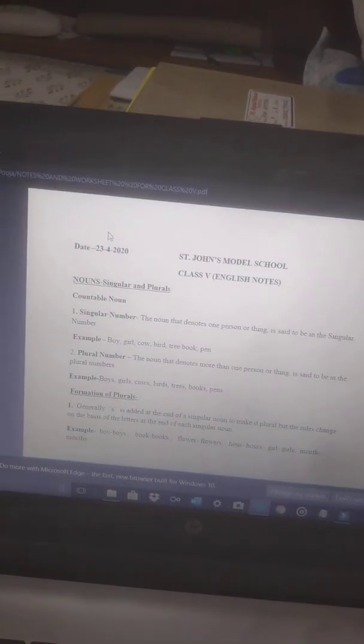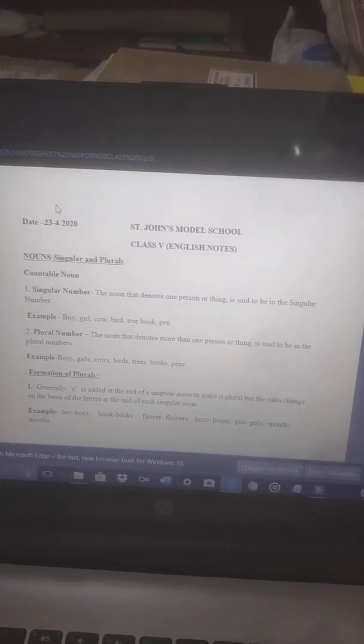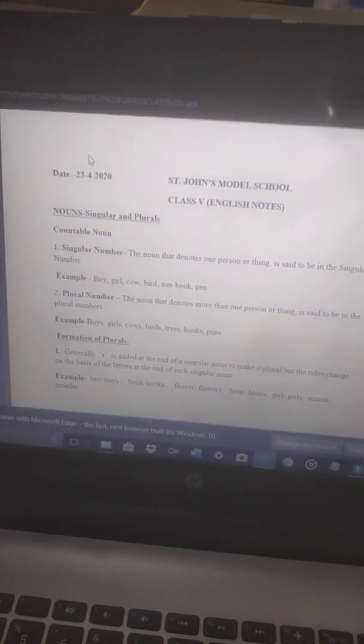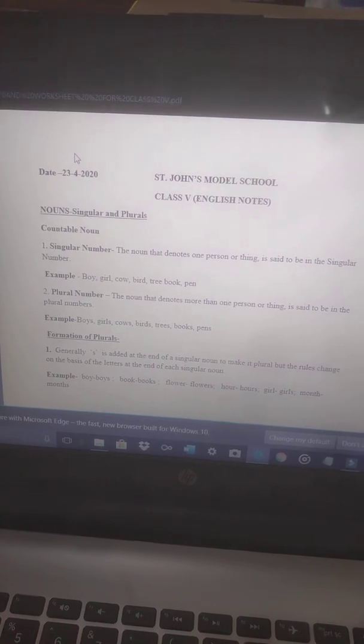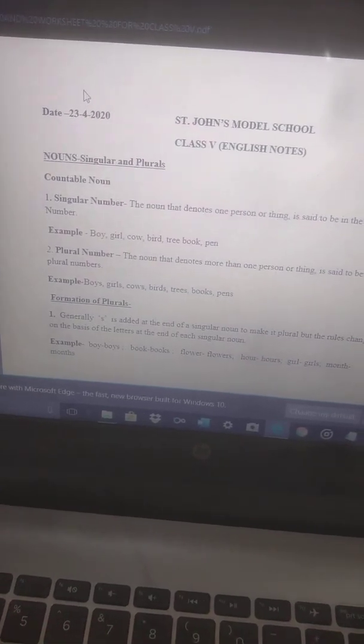Now the question is how you are going to make plurals. There are some rules included here. Generally, the plural of nouns is formed by adding s to the singular. If in general we have to make the plural form of any singular noun, we will be adding s to the singular form.